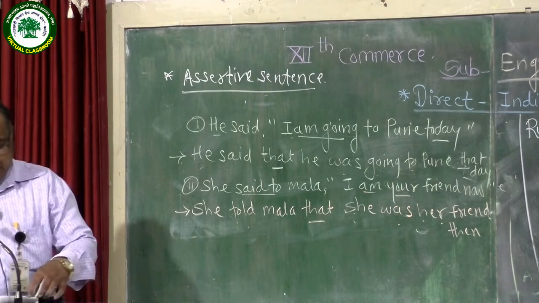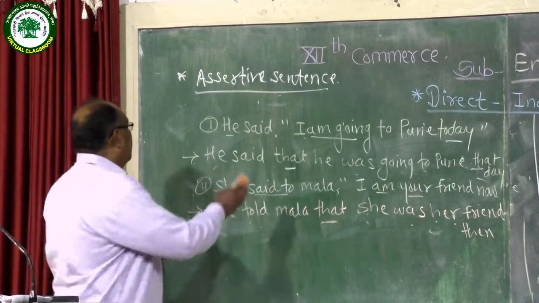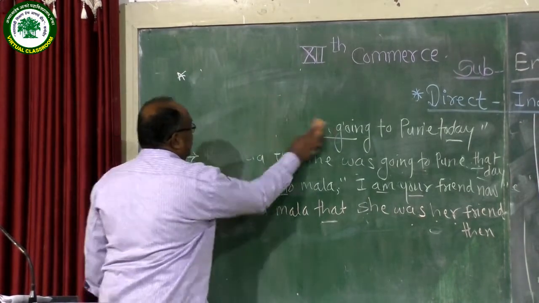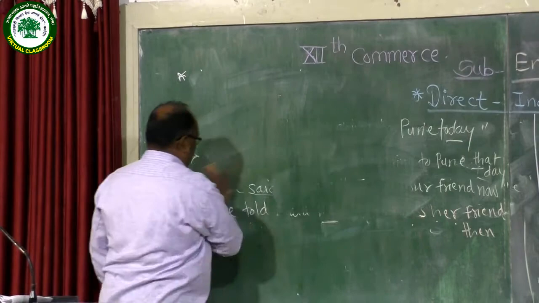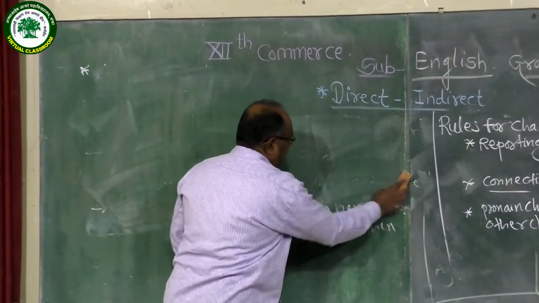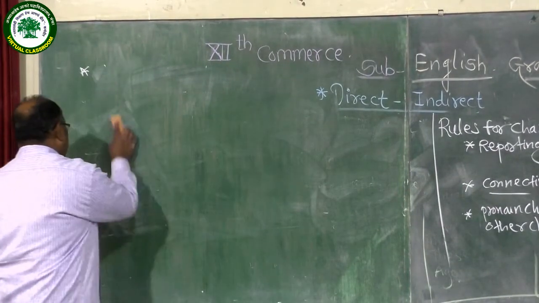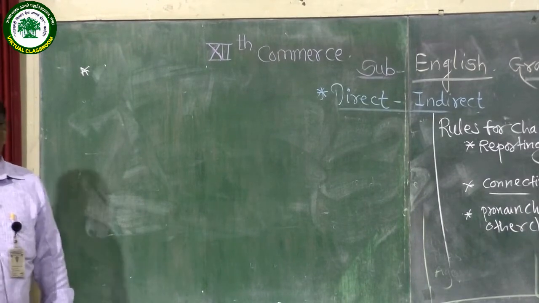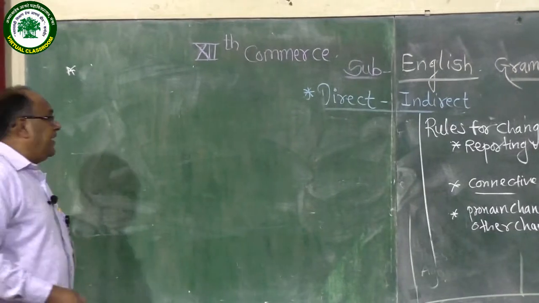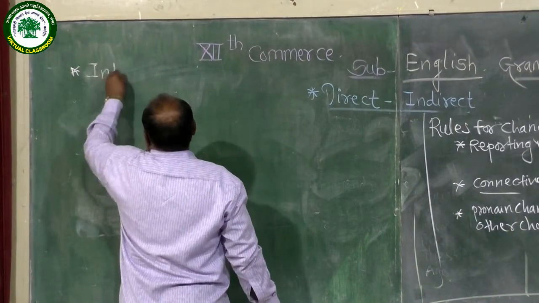Now after the assertive sentence we turn to another type of sentence, that is the interrogative sentence. How can an interrogative sentence be changed into indirect narration? This is also an important thing. And friends, remember, there are so many changes, so many sub rules while transforming direct into indirect, and that is why you should make whatever changes you are capable of doing. Second type, interrogative.